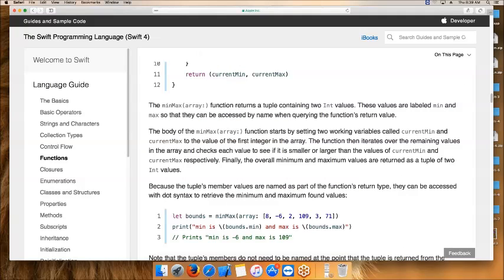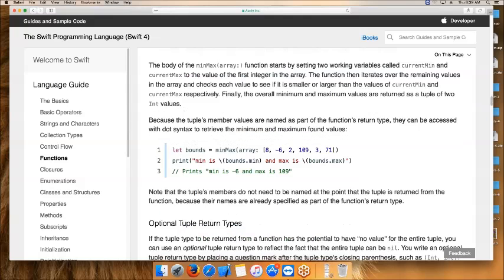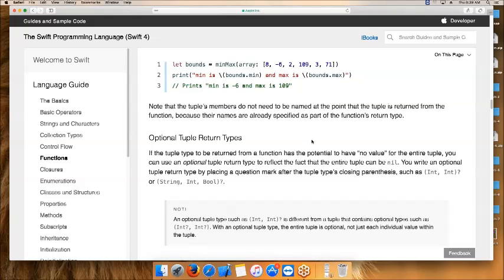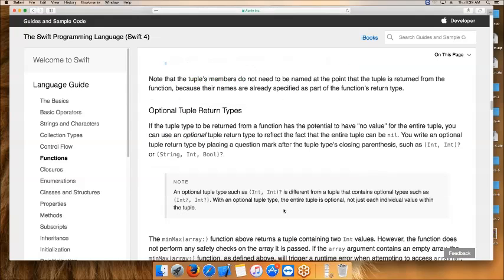Optional tuple. Yesterday we were discussing this tuple concept. We left it, I think, right? Slowly you will understand this concept. Optional tuple return types. What they said is, an optional tuple type such as (Int, Int)? is different from a tuple that contains optional types such as (Int?, Int?).